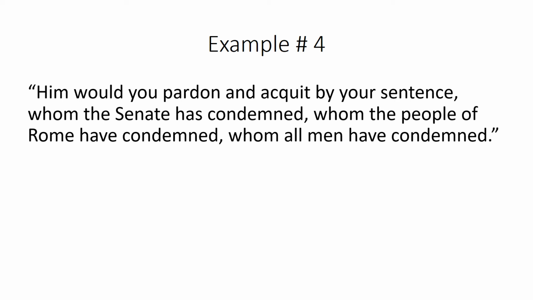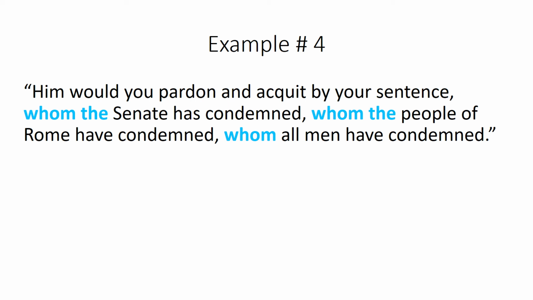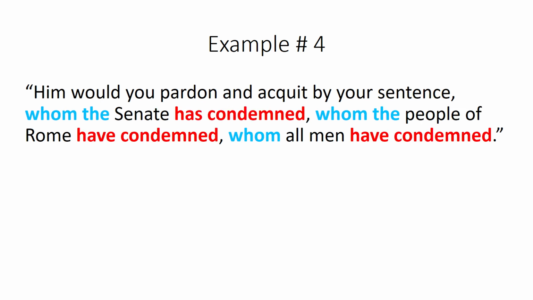And that point is that this individual has not only been condemned, but condemned by the Senate, that is the government, by Rome, that is the people of that government, and by all men for that matter. The repetitive anaphora, that's the first phrase at the beginning of a clause, is "whom the," and the repetitive phrase at the end, the epistrophe, is "has condemned." That leaves in focus for us the Senate, the people of Rome, and all men. So you're going from a very few number of people to everybody. Everybody between all and the few has condemned this person. So you can't let this person go. That is the argument. That is the emphasis here.